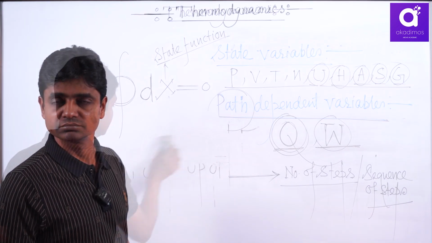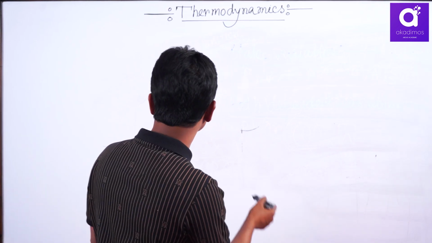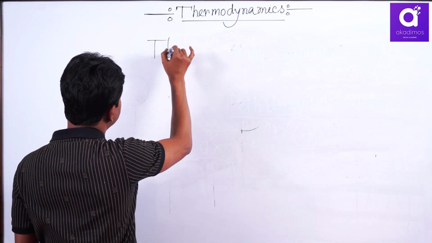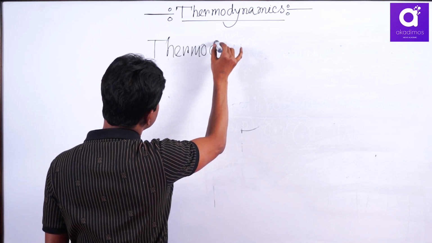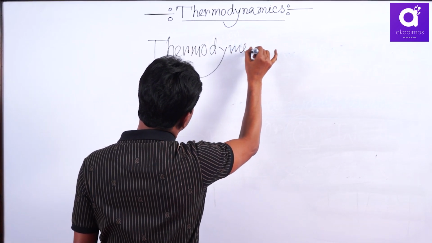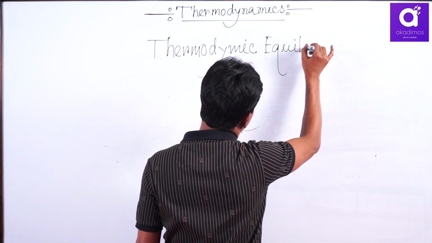Next, you have to know the term thermodynamic equilibrium.